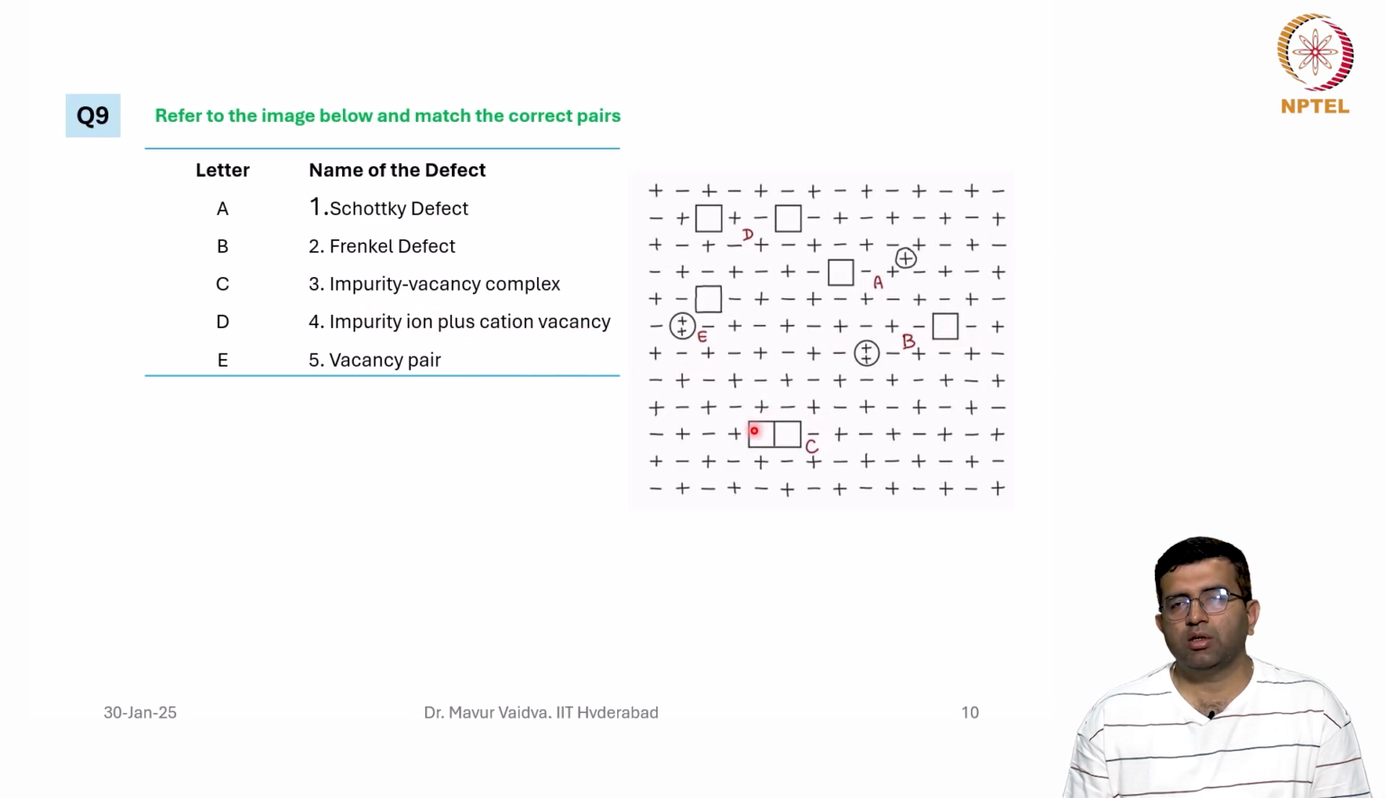C is a vacancy pair. There are 2 vacancies of different charges which exist together. So this is a vacancy pair. They form a pair because there is an electrostatic attraction.